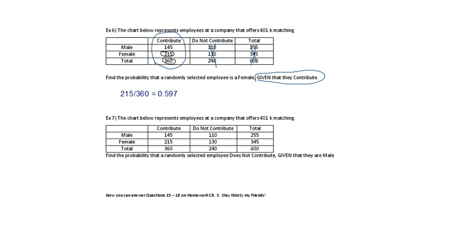All right, one more. Find the probability that an employee does not contribute given that they are male. So we're only interested in the men. So we're going to circle the male row like so. And anything I didn't circle, I like to cross it out. So they want to find the probability of does not contribute. So that's going to be 110 divided by 255. So 110 divided by 255, that's equal to 0.431.